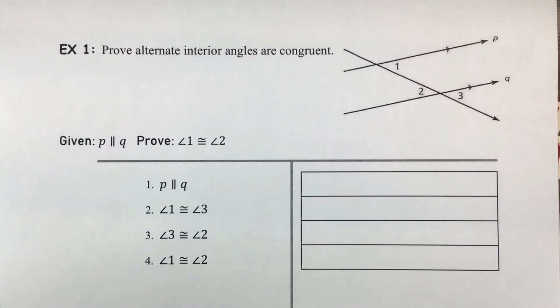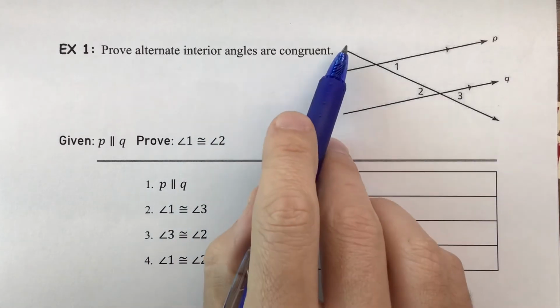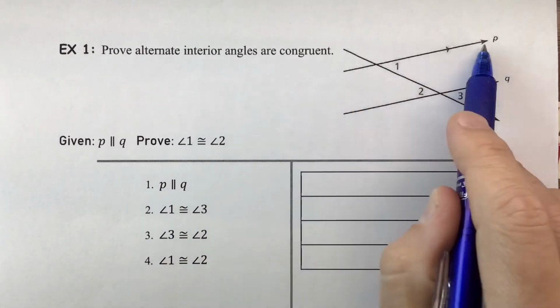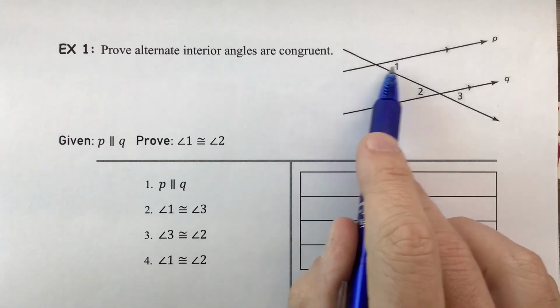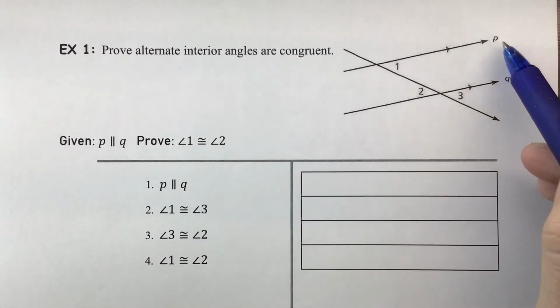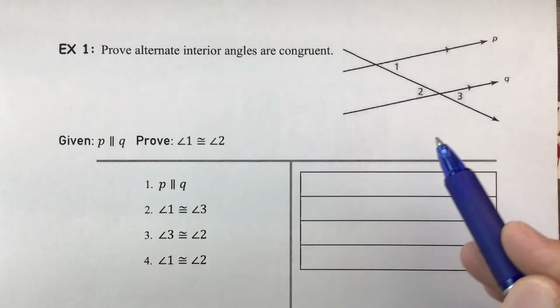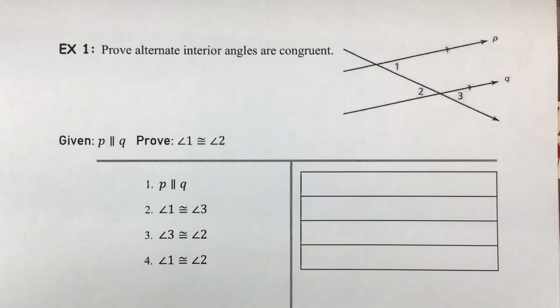For example 1, we're going to prove that alternate interior angles are congruent. That would be if the transversal is crossing parallel lines. If the lines are not parallel, that wouldn't actually apply to what we're talking about here. So let's take a look at the picture. P and Q, the lines that we have here, do have the little arrow markings on them, which indicate that they are running parallel to each other.